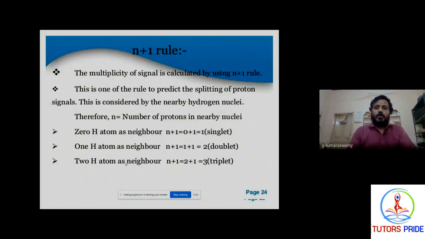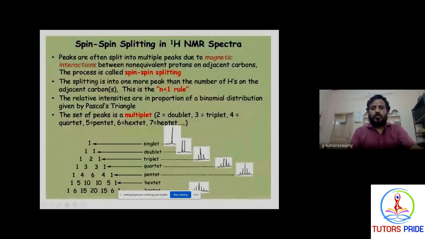The signal processing can be understood by the n+1 rule. The n+1 rule means n is the number of hydrogens present on the particular carbon. If the number of hydrogens is 0, n+1 is 1, which means a singlet proton. If 1 hydrogen is there, 1+1 is 2, and that signal is called a doublet. If n is equal to 2, 2+1 is 3, called triplet protons. Doublet, singlet, triplet protons are there.